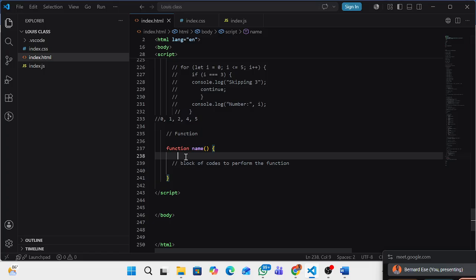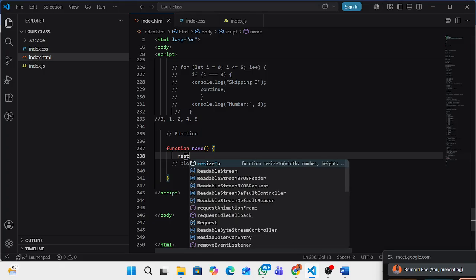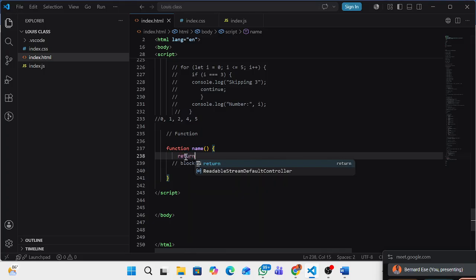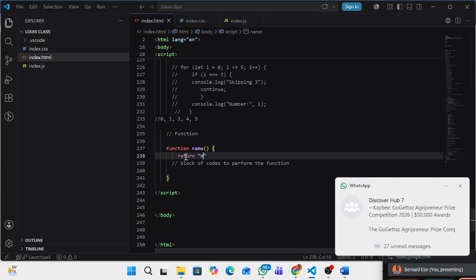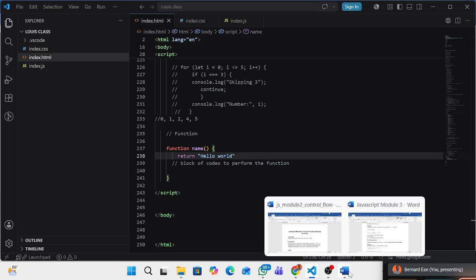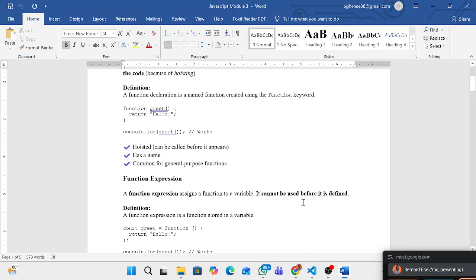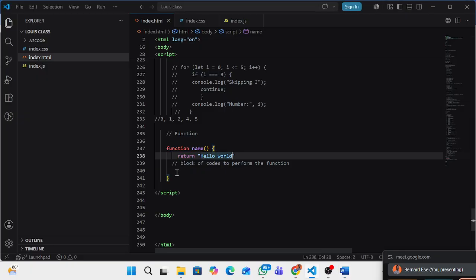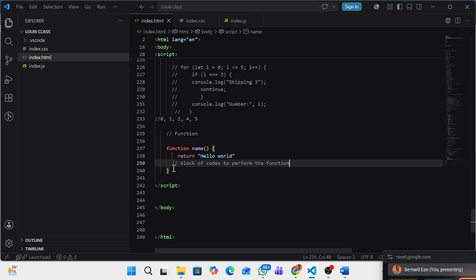After receiving the parameters, it can now return output. So we want to return hello world. Now after returning hello world, we want to output it on the browser.